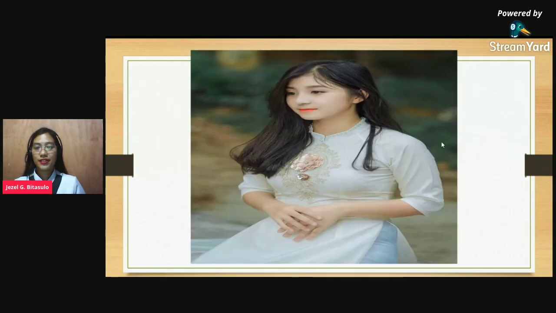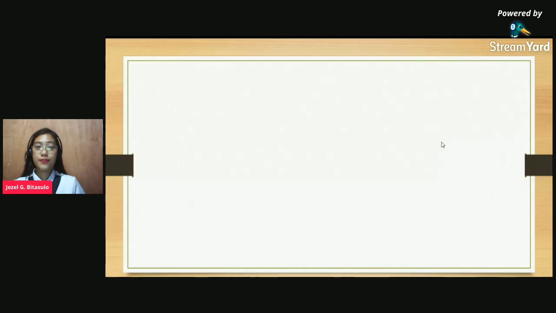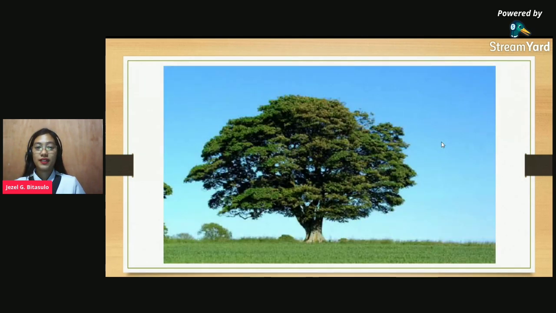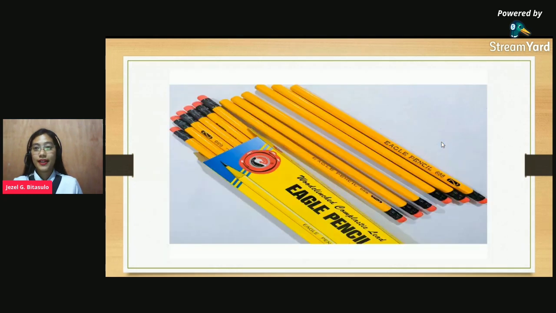Another picture. Yes, Estelle. Very good, Crystal. It's a girl, a beautiful girl. How about the third picture? Yes, Anna. Very good, Anna. It's a tree. Is a tree important? Yes, of course. Trees are very important because some trees give us food. Trees help us to maintain our fresh air.